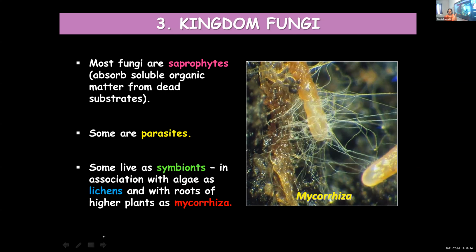Two examples: lichens, where algae and fungi live in symbiotic association, and the second example is mycorrhiza. Here the fungi live in symbiotic association with certain plants. They live inside the roots of higher plants, and both the plants as well as the fungi are benefited. Mutual benefit will be there. Details you will learn later.